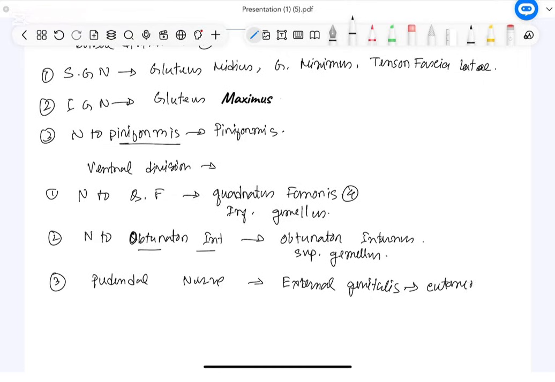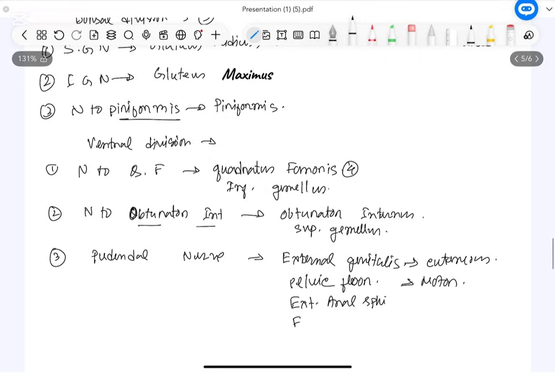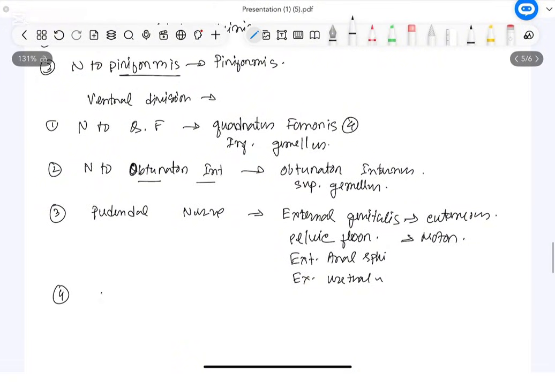So, external genitalia will be the cutaneous supply and the motor supply will be the pelvic floor muscles. External anal sphincter also is supplied by the pudendal nerve. External urethral sphincter also is supplied by the pudendal nerve.